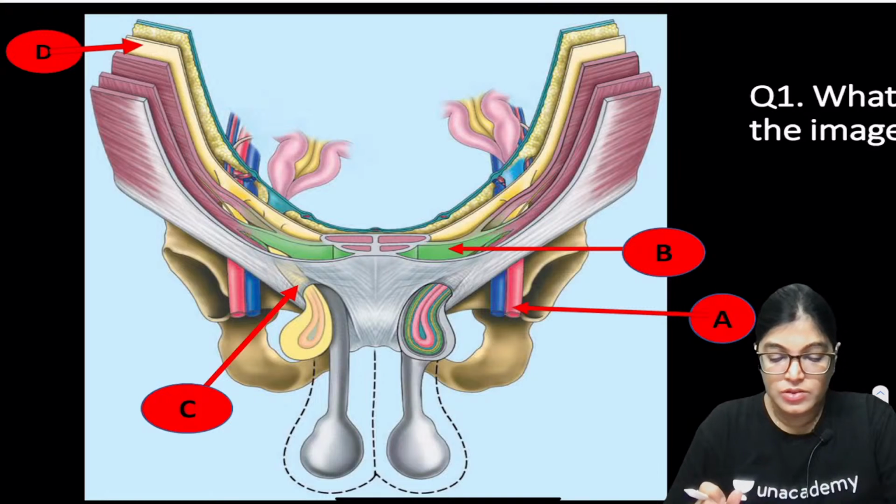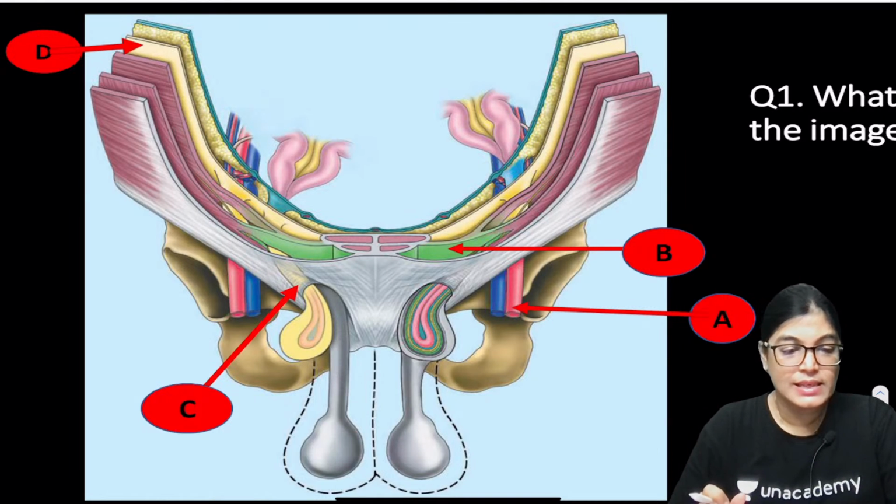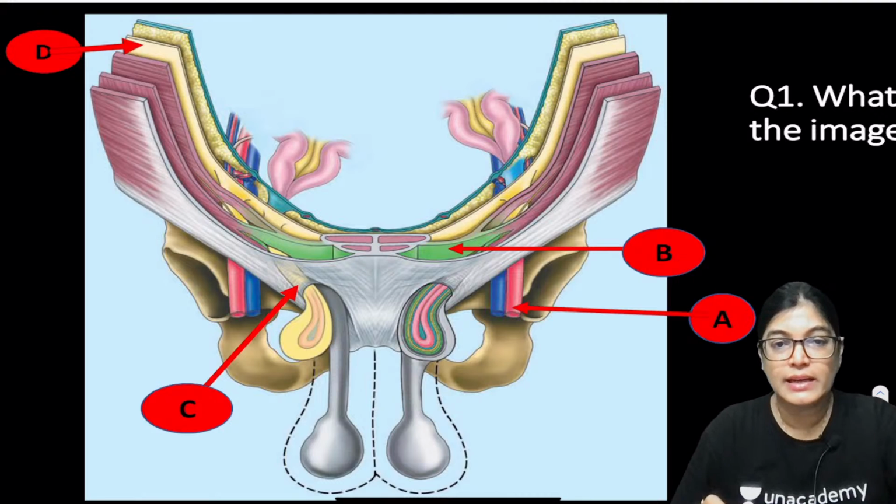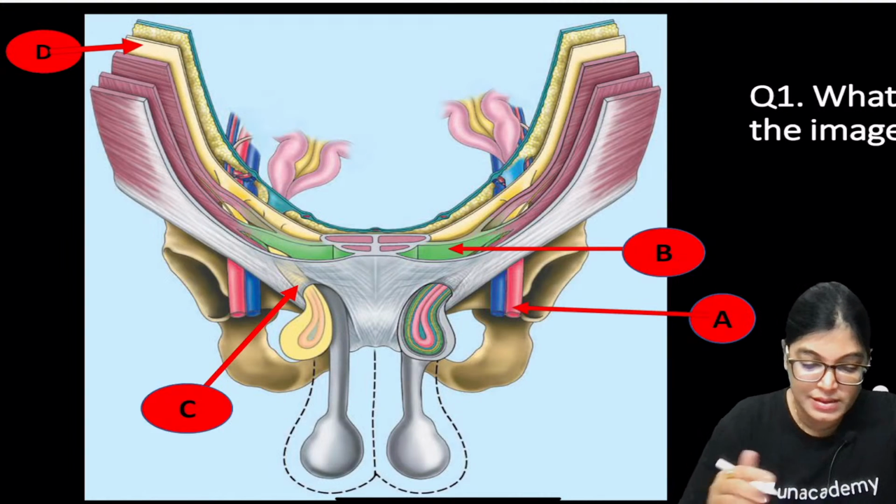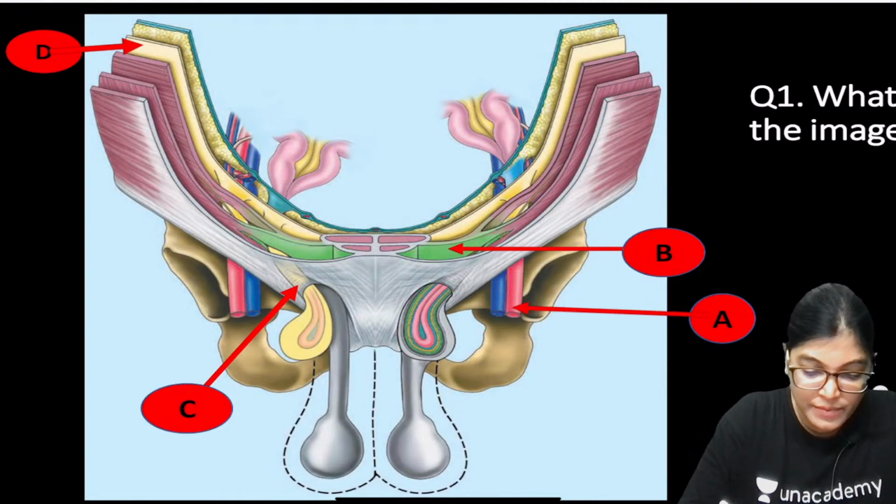Okay. So actually here we can see the layers of abdominal wall from the anterior aspect, which has been dissected out, and the layers are highly visible here clearly. D layer is the layer which is lying just adjacent to peritoneum.